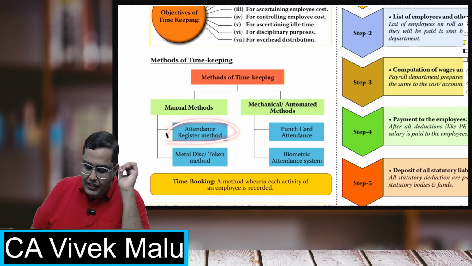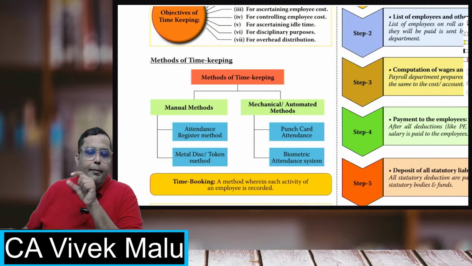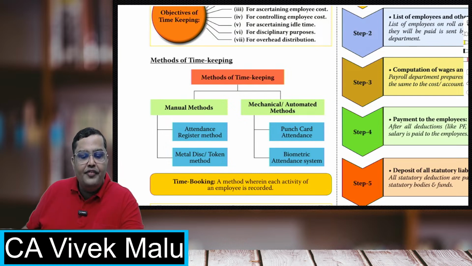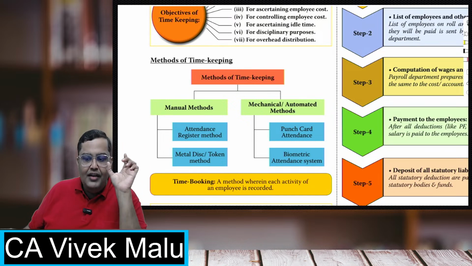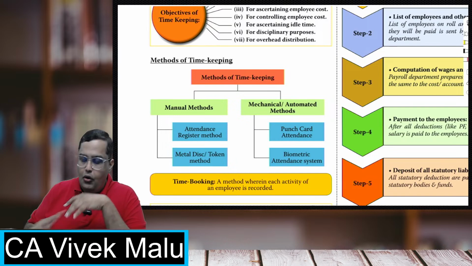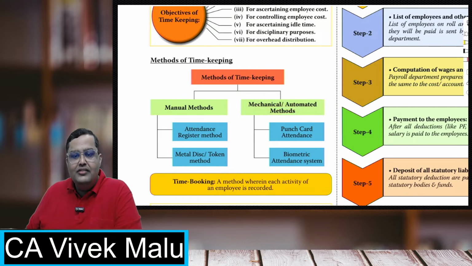The first method was the attendance register, and the second manual method is the metal disk method or token method, where every employee will be given a token. They have to submit the token when they are coming to the factory, and whenever they are going out, they will take it back. So the token signifies that you are attending the work, you are in the factory as of now. There are some mechanical or automated methods which have come in recently, like the punch card.